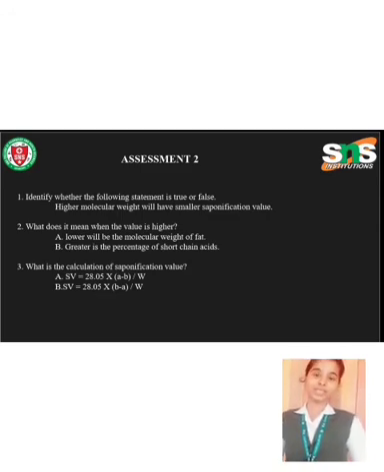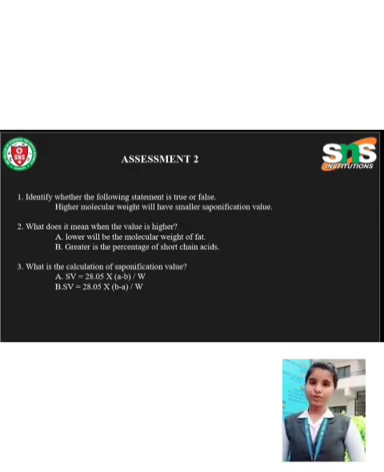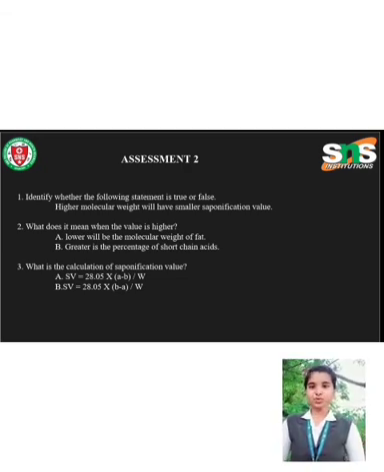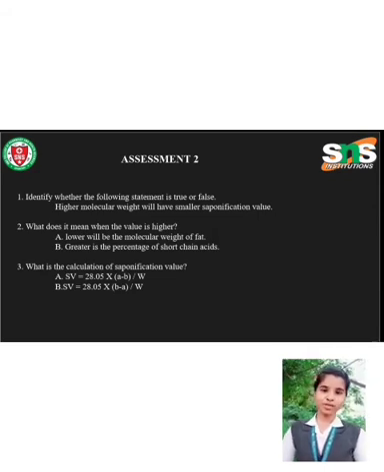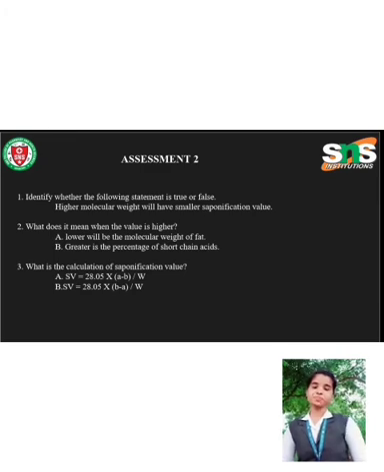What does it mean when the value is higher? Option A, lower will be the molecular weight of fat. Option B, greater is the percentage of short chain acids. And here both are correct. What is the calculation of saponification value? Option A, SV is equal to 28.05 into A minus B by W. Option B, SV is equal to 28.05 into B minus A by W. And here the answer is option B.